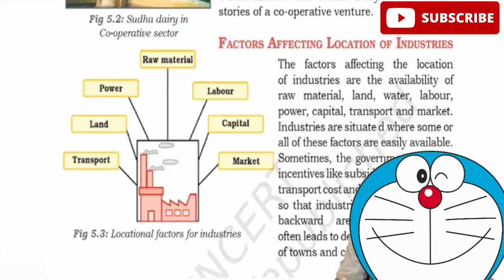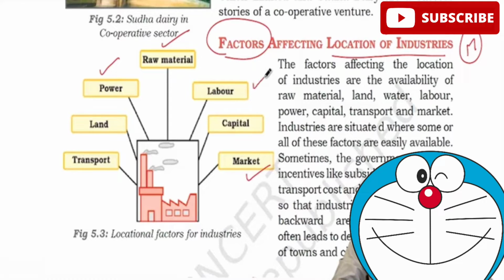Most important one, high possibility you may get a question in mains, is actually with respect to factors which affect the location of industries. Whenever I am talking about the factors which affect location of industries, you should be aware that every industry requires particular factors to be set up. For example, when we take iron and steel industry, it is actually dependent on iron ore and coal. So I would say that it is raw material based industry. When I am talking about textile industry, it is actually based on power. And sometimes it is also based on market. Labor plays a very important role.